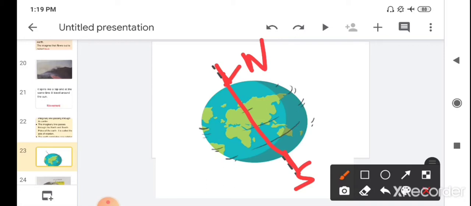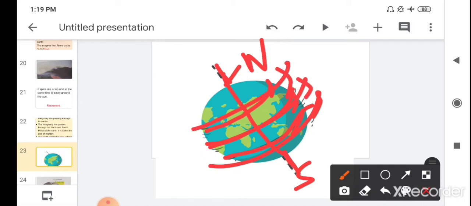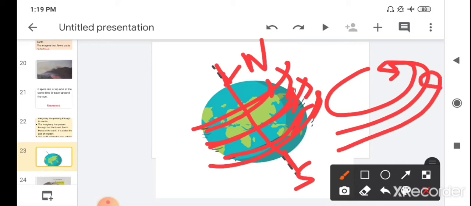So this is the axis, and when the earth moves like a spin, this imaginary line which passes from the north pole to the south pole is called the axis of rotation of the earth.